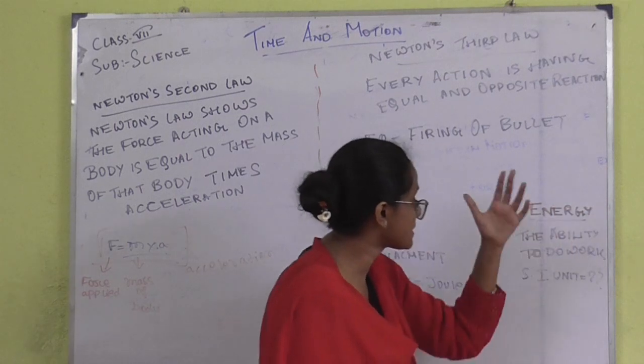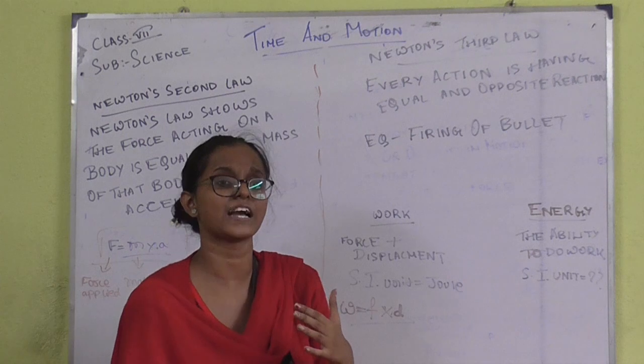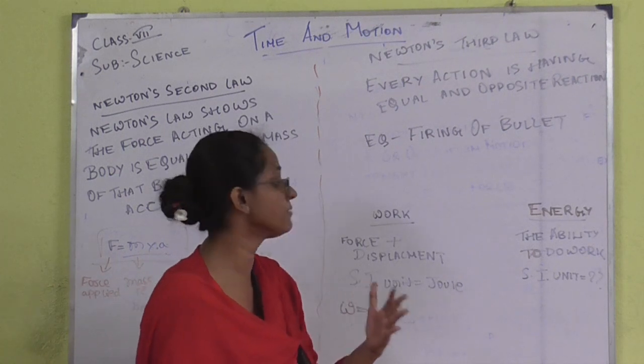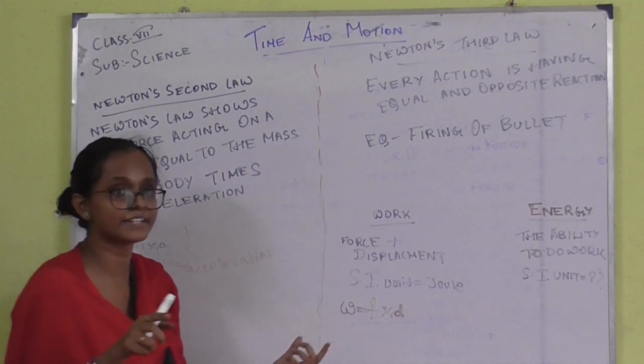Now what is energy? Energy means the ability to do work. This example I think we have learned in the previous classes as well. Now what is the SI unit of energy? That you will write in the comment section.